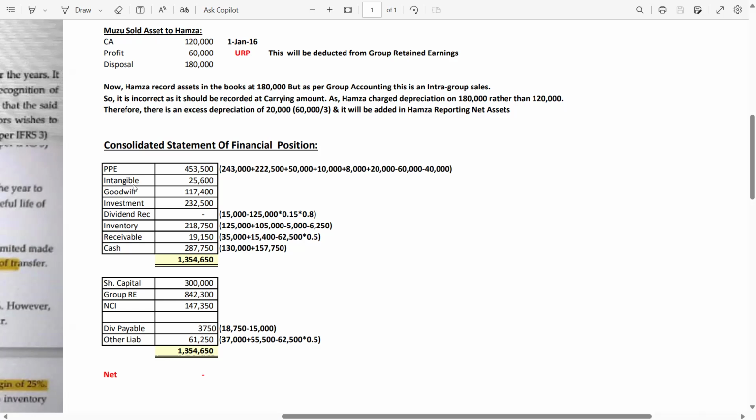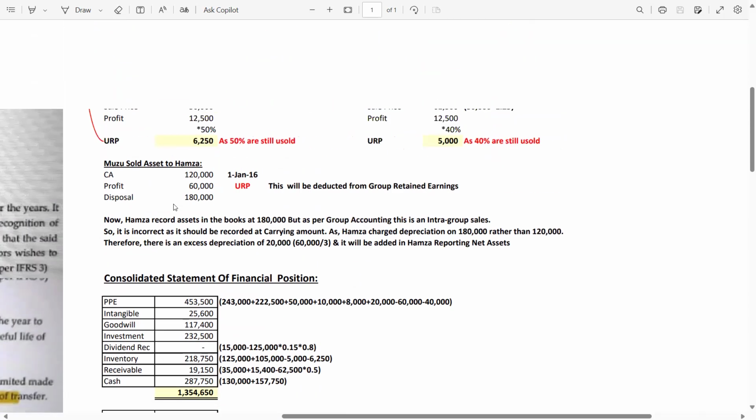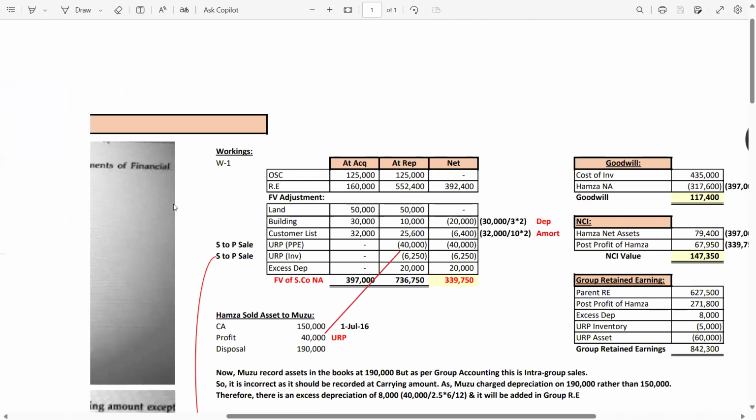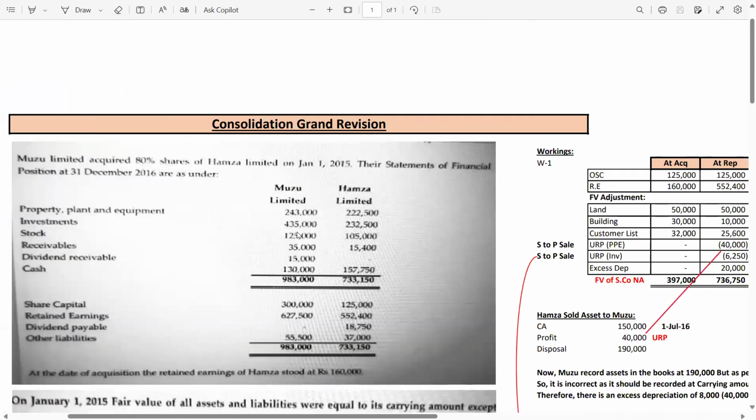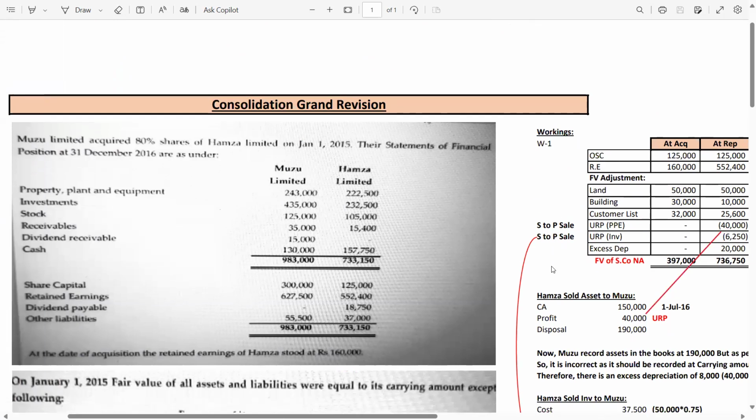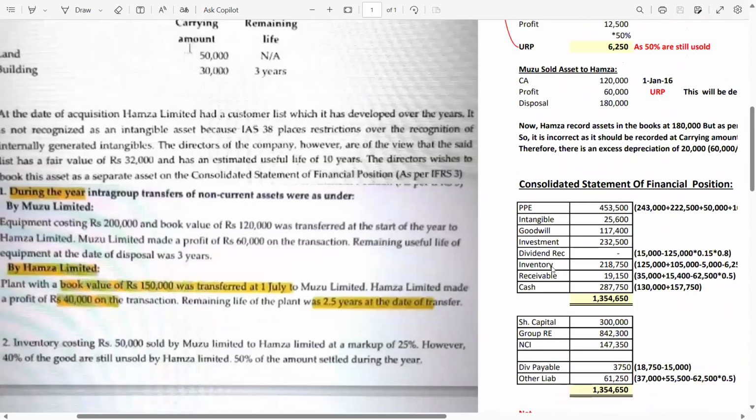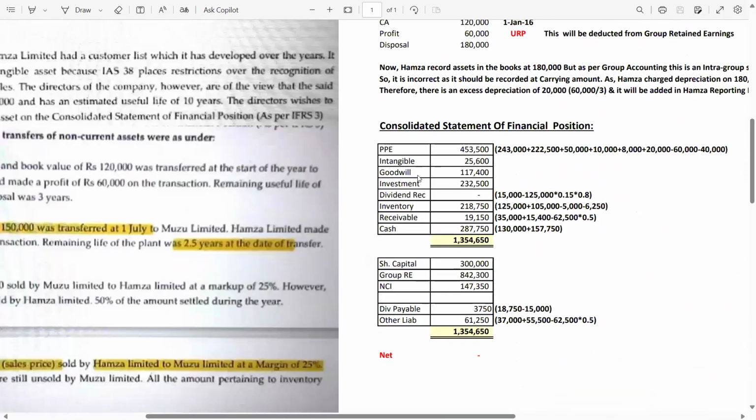Now after that we have intangible customer list at the reporting date 25,600. Goodwill we have calculated 117,400. After that we have the investment, which is the subsidiary investment. Let me show you. Do not write the parent investment, because this investment we have incorporated in the goodwill calculation. There is further investment of subsidiary, so this investment is just included in the SOFP.